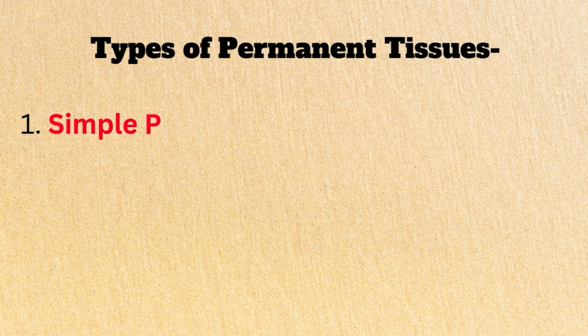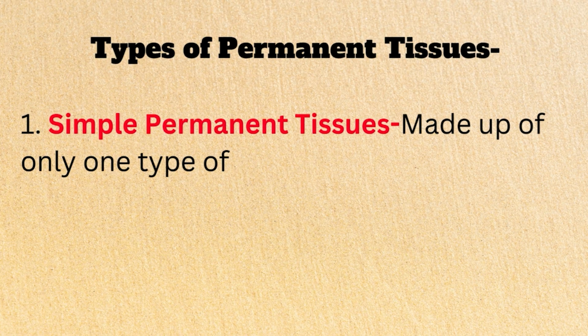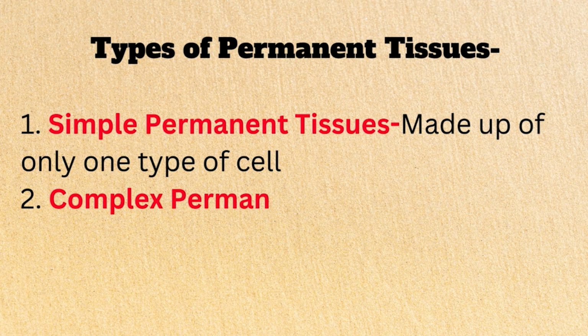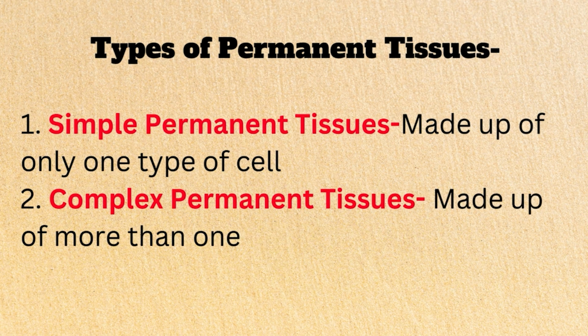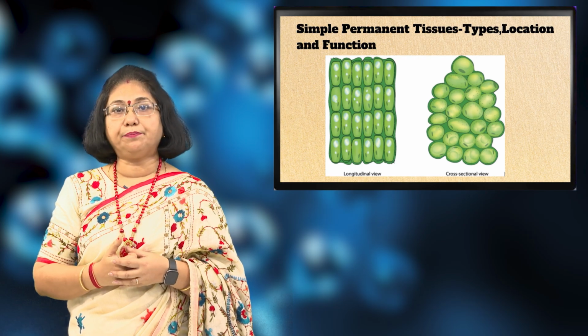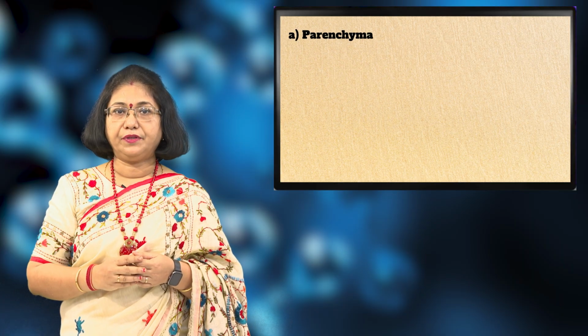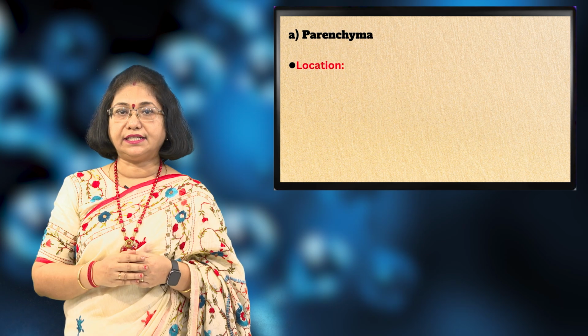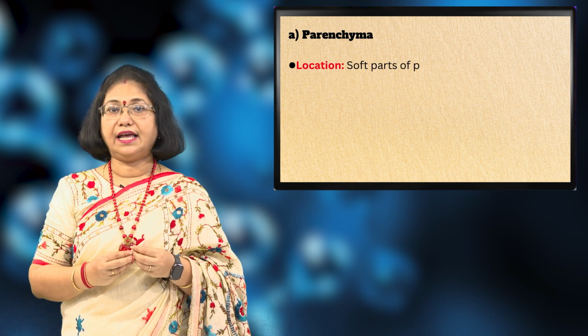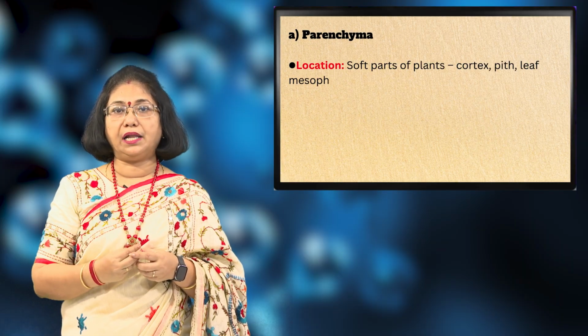Number one, simple permanent tissues. These tissues are made up of only one type of cells. And the second one is complex permanent tissues, which are made up of more than one type of cells, but these work together to perform a common function. Coming to the simple permanent tissues, there are different kinds of simple permanent tissues. The first one is parenchyma. The parenchyma is located in the soft parts of the plants, like the cortex, pith, leaf mesophyll, fruit pulp, etc.